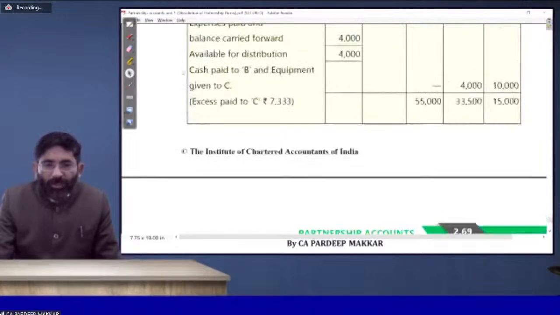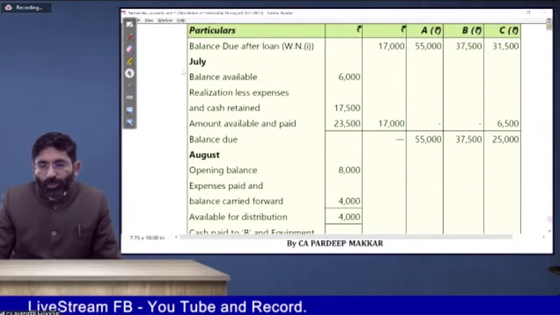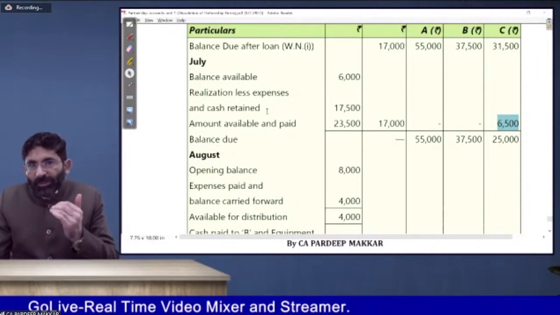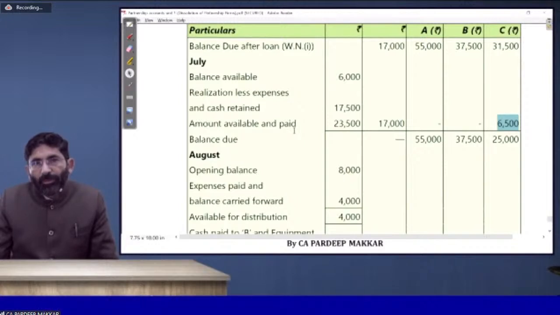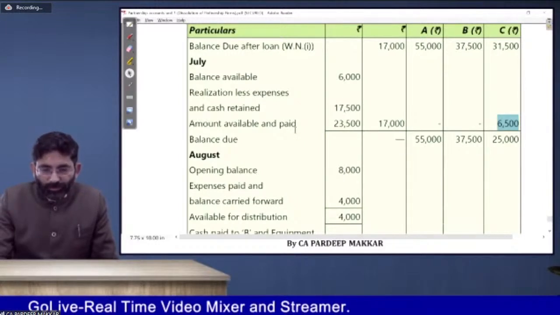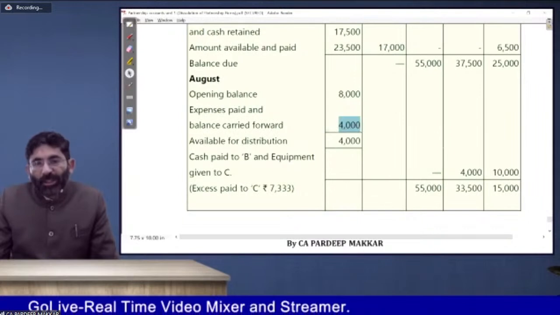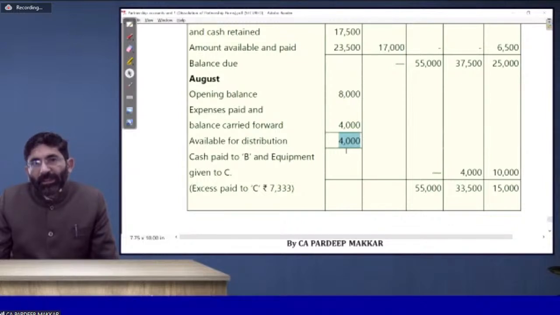See how the payment is made now. Payment is made in the way I have mentioned: first of all 6,500 will be paid to C. Is that clear? Then for the next 7,500 they will pay B and C in 3:2. So see, opening balance is 8,000 minus 4,000 expenses and the cash to be carried forward 1,500 and 2,500. So balance is 4,000 with us, that will be allocated to B and C in 3:2.